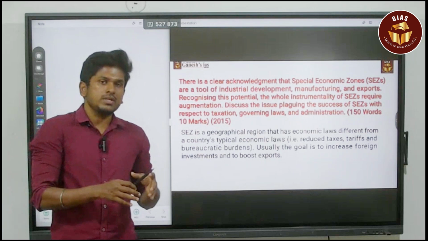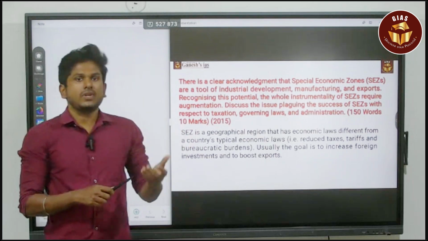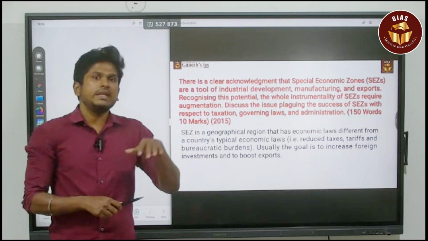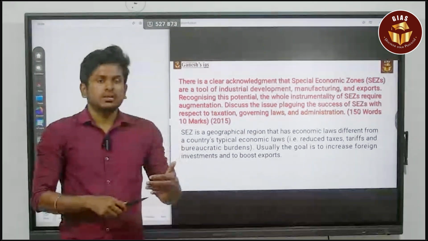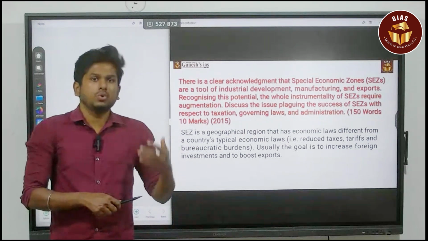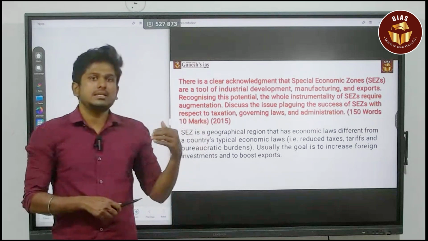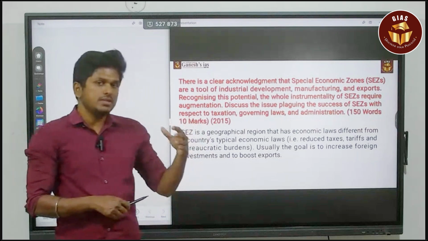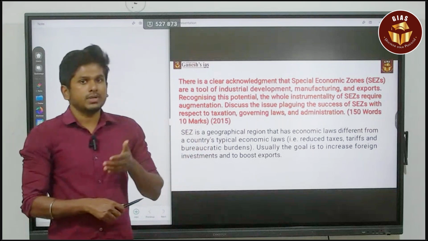If you have SEZs, there is a large possibility for the flow of investments, FDI, and transfer of technology. All these things will happen there. So for that we need SEZs. And you also have to know the historical background of China. China became the super dominant economy in the whole globe. The reason is this SEZ. They have many SEZ zones. By that alone they became the world's largest exporter. So India also adopted the same thing.